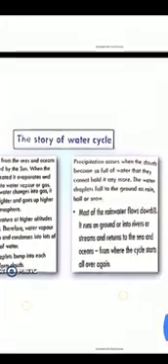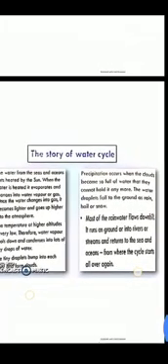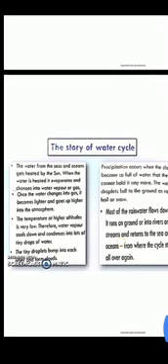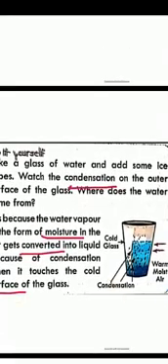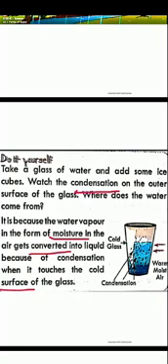So most of the rainwater flows downhill. It runs on the ground or into rivers or streams and returns to the sea and ocean, from where the cycle starts all over again. So this is our water cycle, which always goes again and again. So I hope students you have understood this. You will read this carefully and you will do this activity at home yourself.